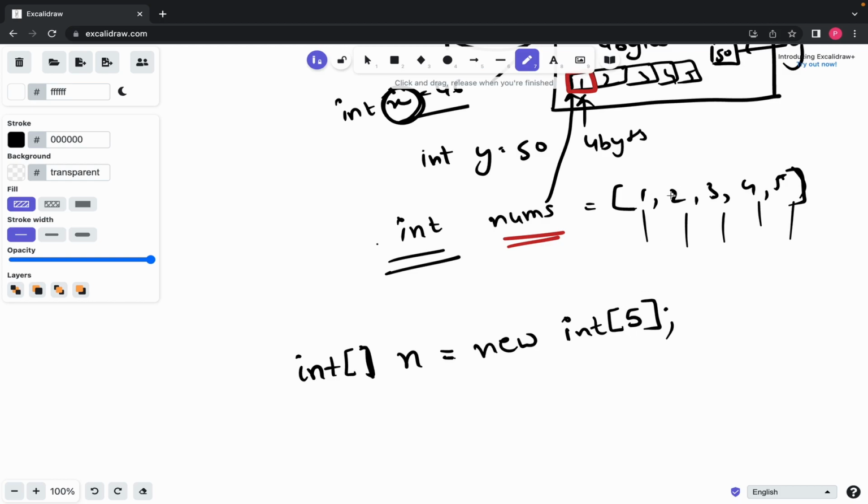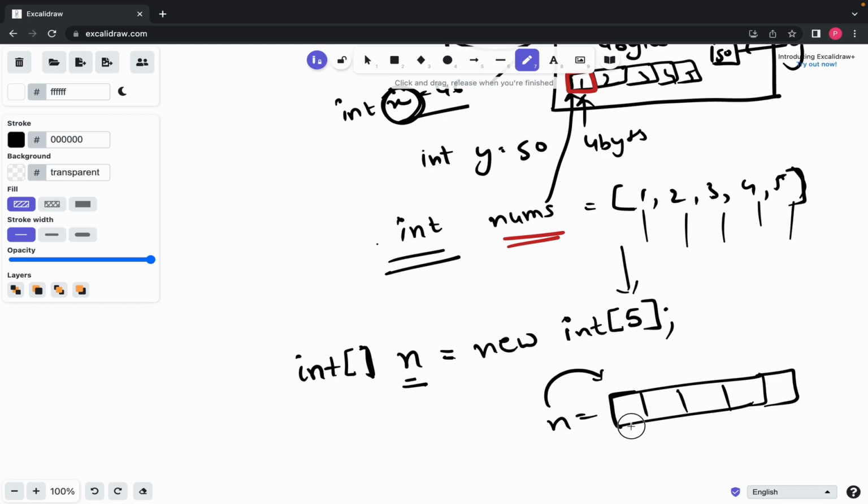Like I want to store 5 elements, so I will say 5. And what will happen at this point is that n will be pointing to a block where there are 5 boxes in which you can keep values in memory. Now n is basically pointing to the first address, just keep this in mind, and you can easily access the other blocks next to it because you know that they are next to it, they are not random.